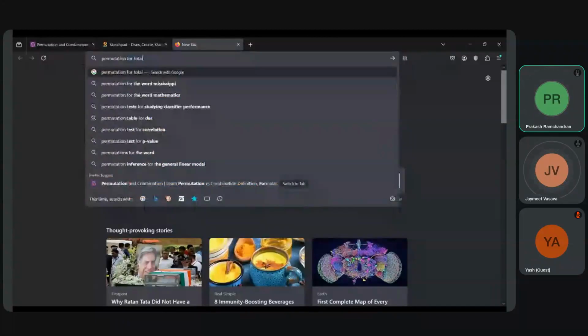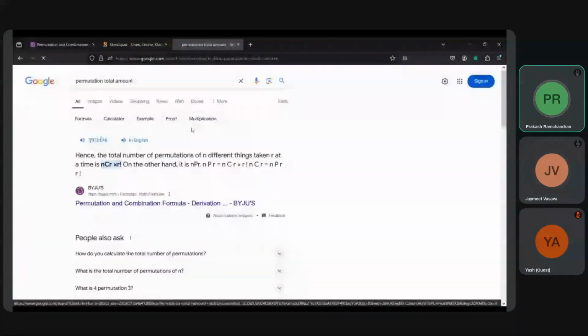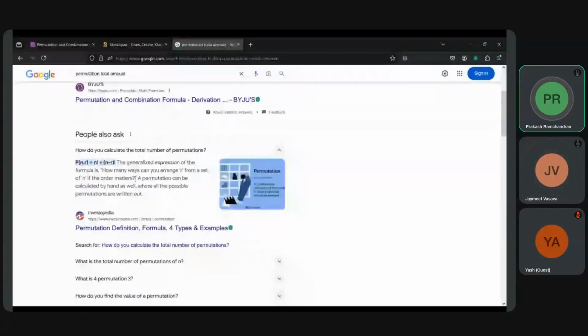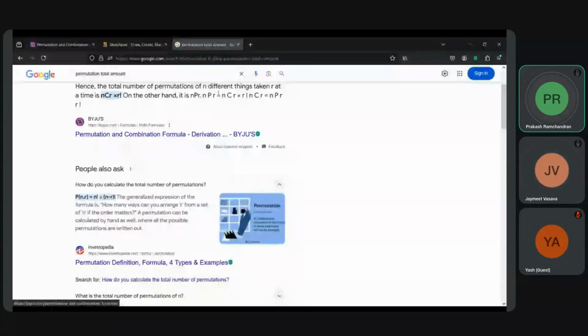You are choosing one at a time or two at a time? We are permuting, right? We are not combining. We are permuting. It has to be correct. If you are using a formula, either the formula is wrong or we are wrong.